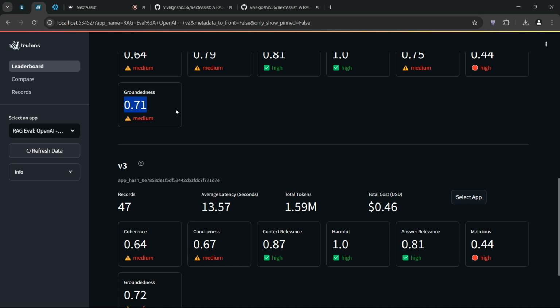The reason for this was how the prompts were written, or we can say the metrics that we're using. In groundedness, there may be some cases where the answer is not generated because it is not relevant to the RAG pipeline. So, in those cases, the groundedness goes down and the overall groundedness is impacted.